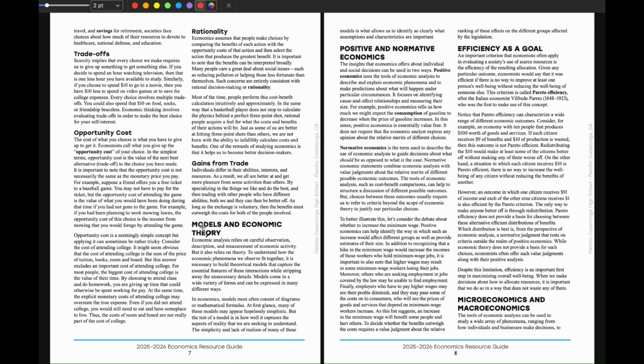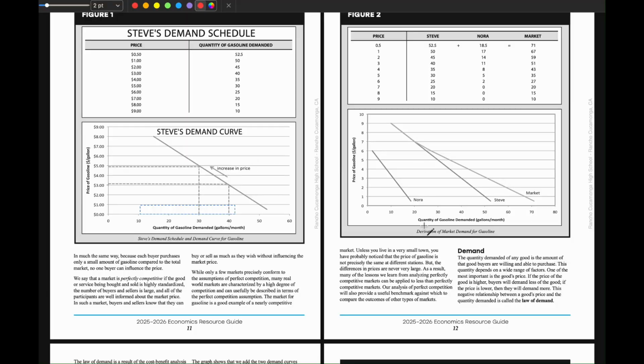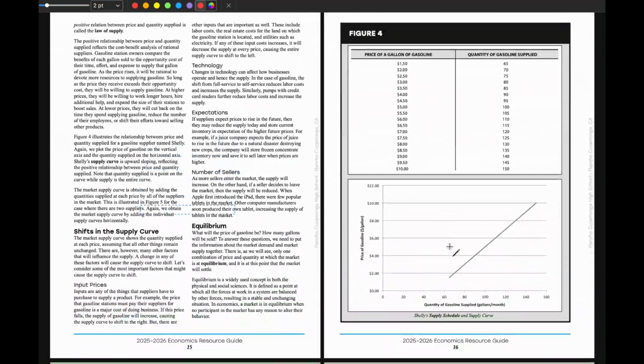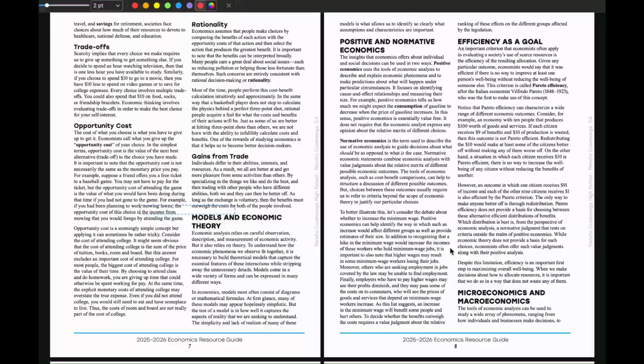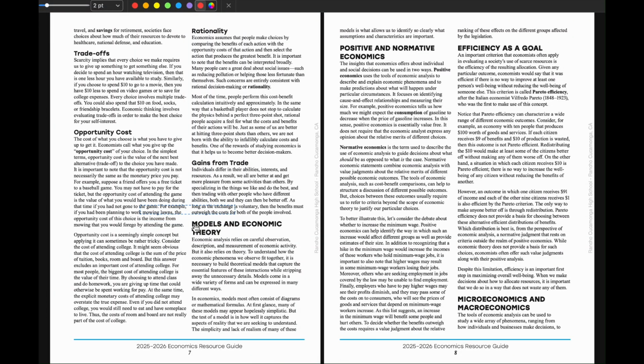The next one is economic models. Now, what is an economic model in economic theory? Those are basic diagrams, as we're going to see later in the section. These kinds of diagrams are going to be used as a simplified version of the economy. They're mainly helping us to understand what the economy is trying to say. For example, the aggregate demand and aggregate supply curves. If we see one curve shift to the right, what does it mean? If we see aggregate supply shift to the left, what does that mean? It's not a perfectly accurate representation of the economy, but it's good enough.